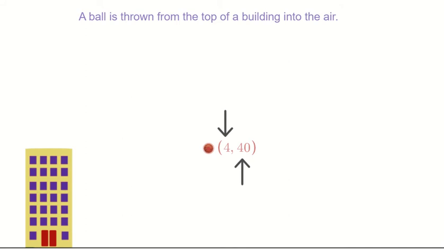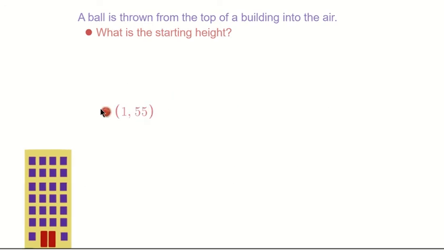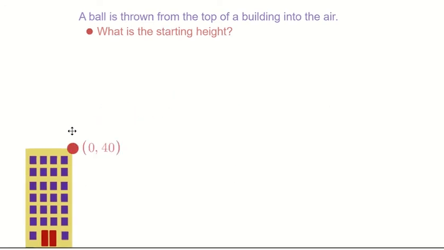This allows us to answer many different questions about the ball. For example, we could ask, what is the starting height? Because the ball has different heights at different times, but we know the ball started on the top of the building, right here. And we know at the starting time of 0, the height of the ball was 40, meaning that is the starting height.